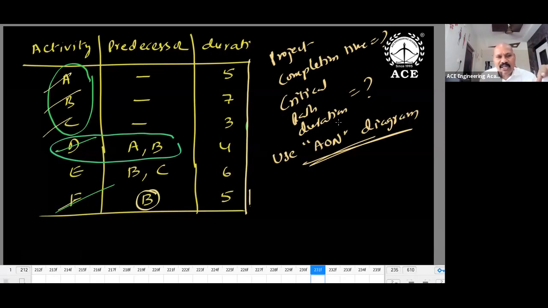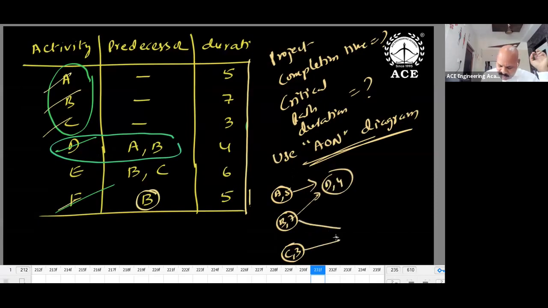A, B, C, 3 activities without any condition. So keep 3 circles: A, B, C. Duration you can write beside: A 5, B 7, C 3. Over. D after A, B. A, B both give D. E after B, C. F after B. Over.